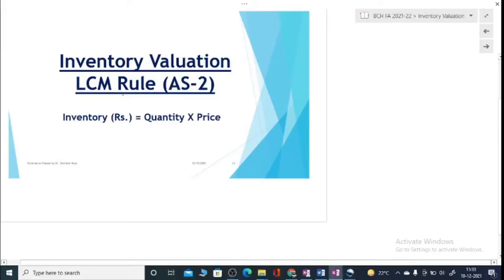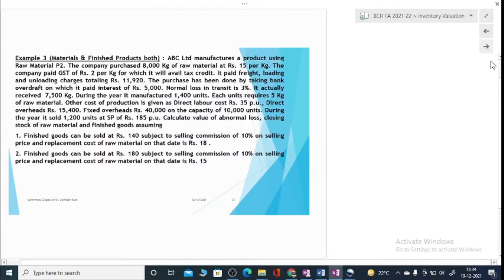As you all know, we have started with inventory valuation, the LCM rule, which says that inventories should be valued at the least of cost or market price. We have already studied the rule in the preceding videos. We did one question based on raw materials. So today we will be taking up a question which involves raw material as well as finished products. Let us move on to the example.